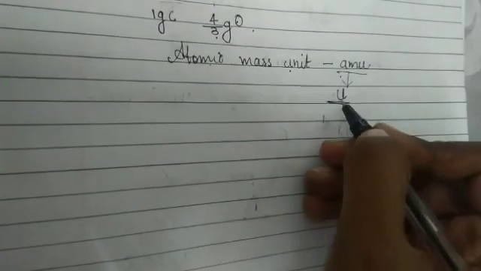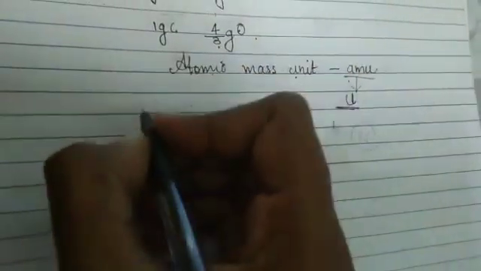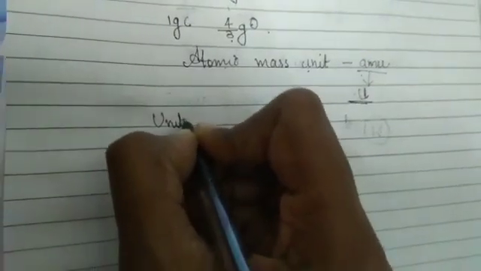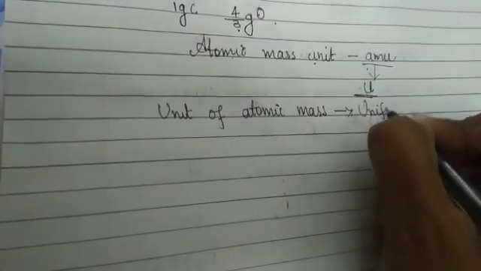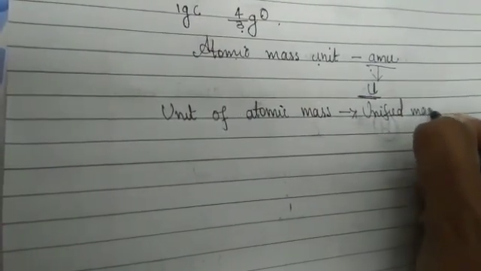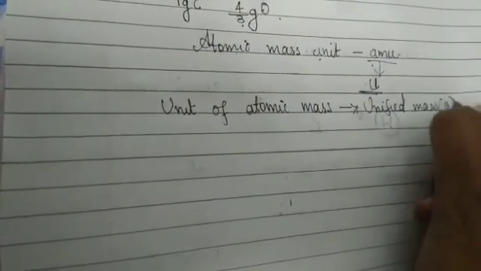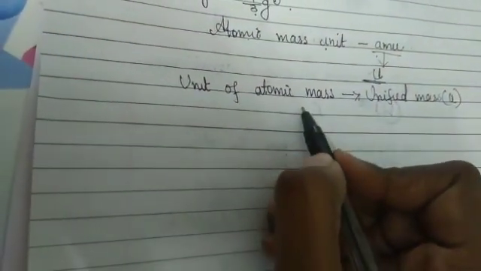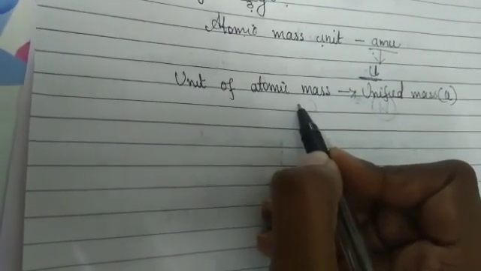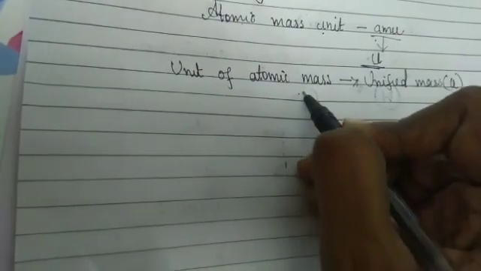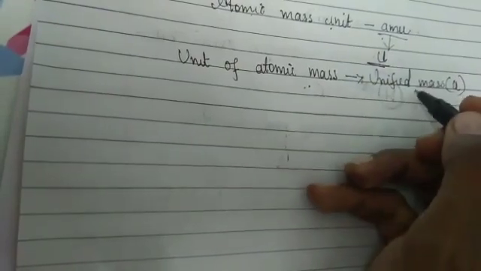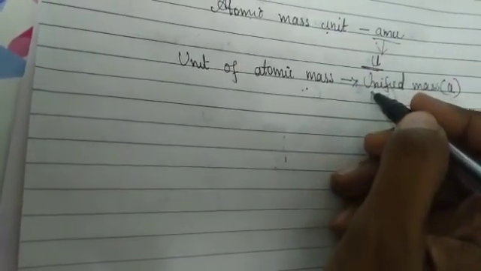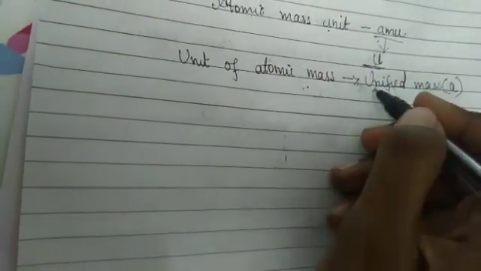Okay, so what is the unit of atomic mass? It is U. The unit of atomic mass is unified mass, which is denoted by small letter u. How can we define this AMU or U? The AMU, or atomic mass unit, or unified mass, is equal to the mass of one carbon atom.